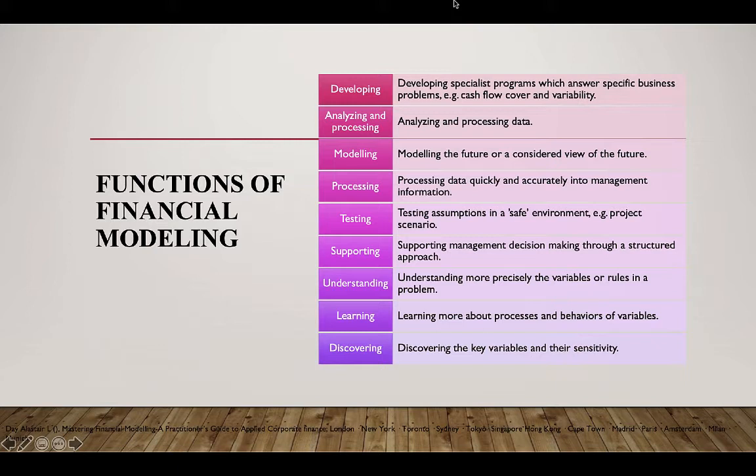The aspects covered in financial modeling are listed here: developing specialist programs that answer specific business problems, analyzing and processing data, modeling the future or a considered view of the future, processing the data quickly and accurately into management information, testing assumptions in a safe environment or a project scenario, then supporting management decision making through a structured approach, understanding more precisely the variables or rules in a problem, learning more about processes and behaviors of variables, and discovering the key variables and their sensitivity.